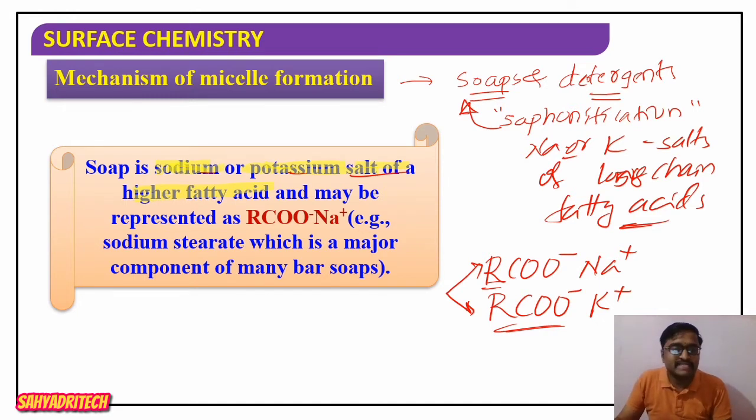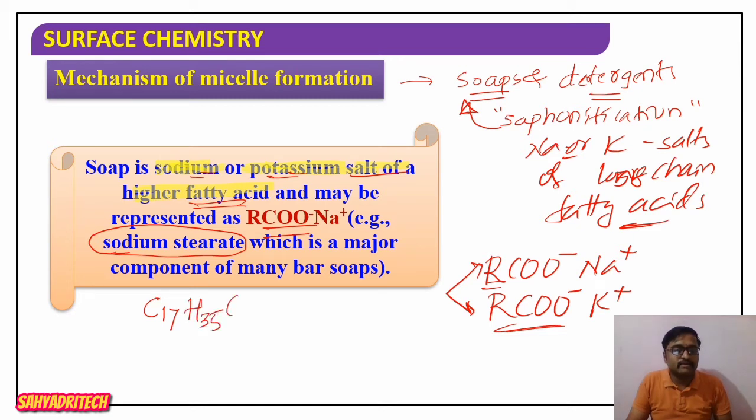As we said here, soaps are nothing but the sodium or potassium salts of higher fatty acids. Well, that is a general representation. Now, a well-known example for soap is sodium stearate. What is a well-known example for soap? Sodium stearate is the well-known example. What is the formula here? The formula for sodium stearate is C17H35COO⁻ Na⁺, which means it is sodium stearate.